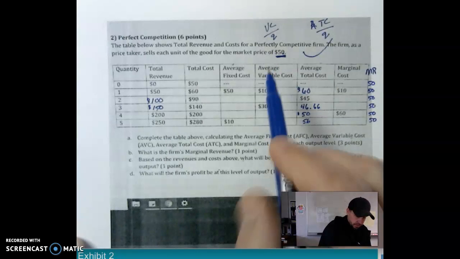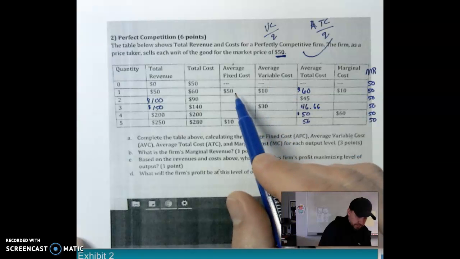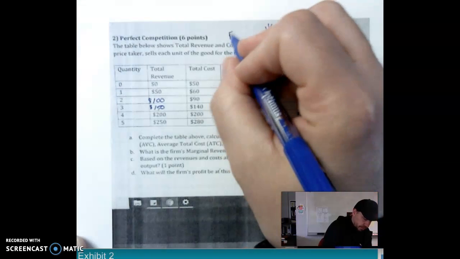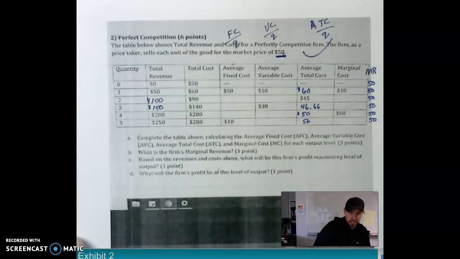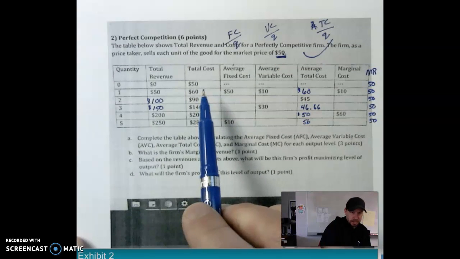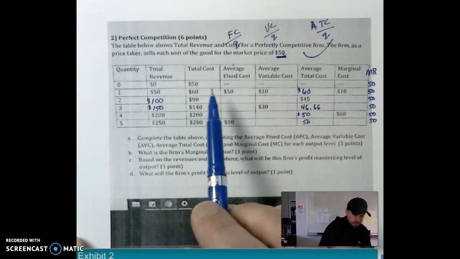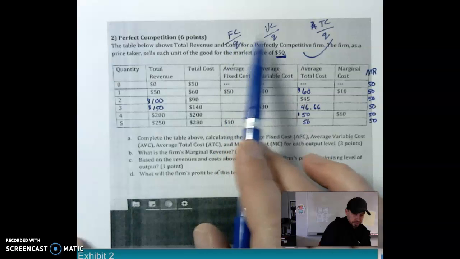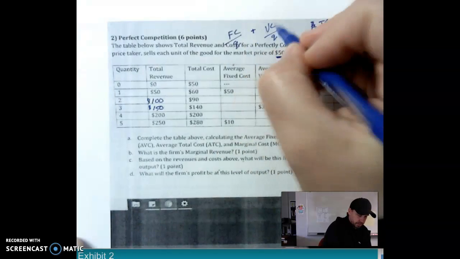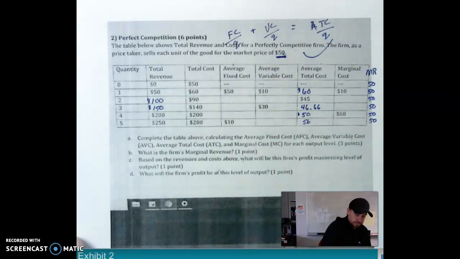Okay, so how do we know the difference between variable and fixed? I'll do fixed cost divided by the quantity. Okay, that's how we find the average. And you can tell right away from these problems, and you'll start to see these, how do I figure out what my fixed and variable are? Well, that's the difference, right? You add the two together, that gives me total. Fixed plus variable equals our total.